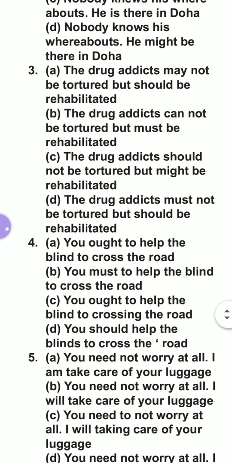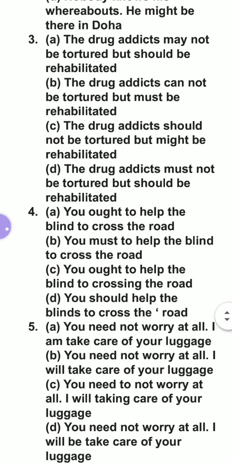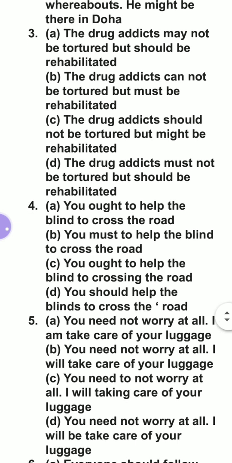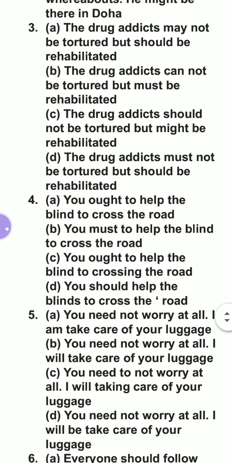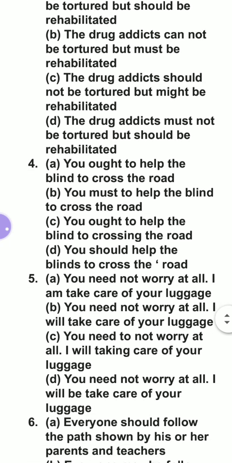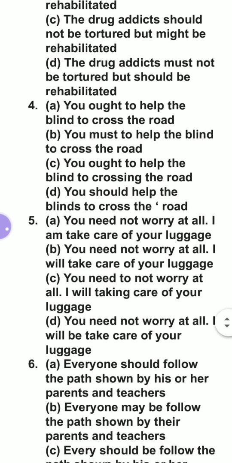So you will do accordingly. One more I am doing. Question number 3. Addicts may not be tortured but should be rehabilitated. The drug addicts cannot be tortured but must be rehabilitated. No. The drug addicts should not be tortured, might be rehabilitated. The right answer is must. Here the use of must is important.